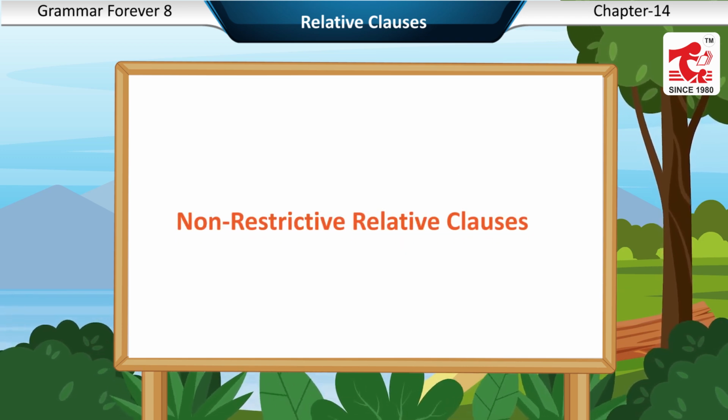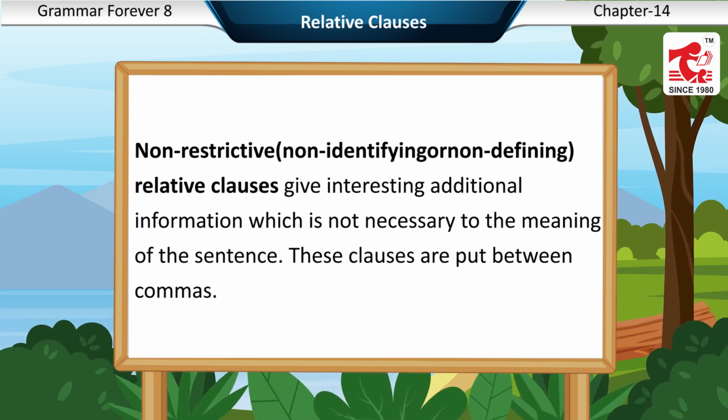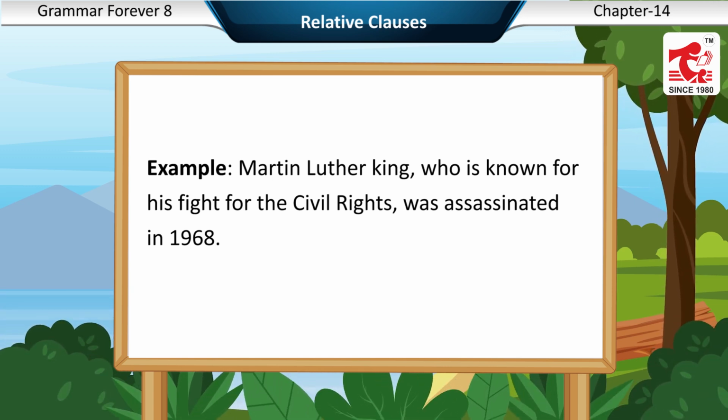Non-restrictive relative clauses. Non-restrictive, non-identifying or non-defining relative clauses give interesting additional information which is not necessary to the meaning of the sentence. These clauses are put between commas. Example: Martin Luther King, who is known for his fight for the civil rights, was assassinated in 1968.